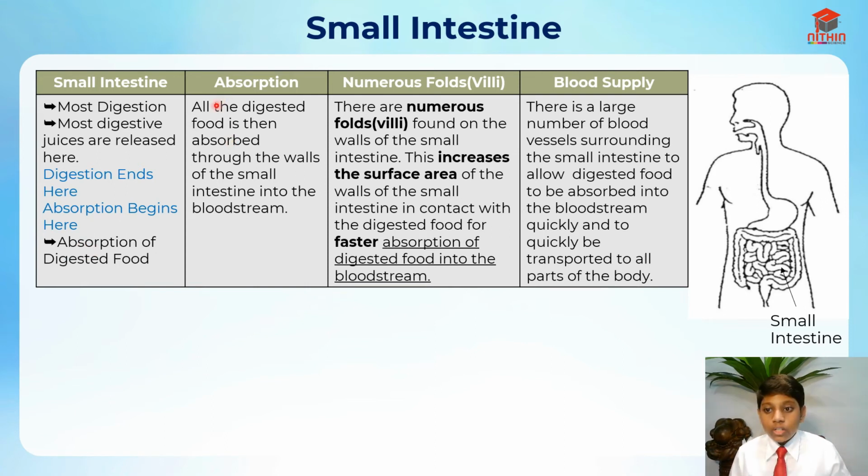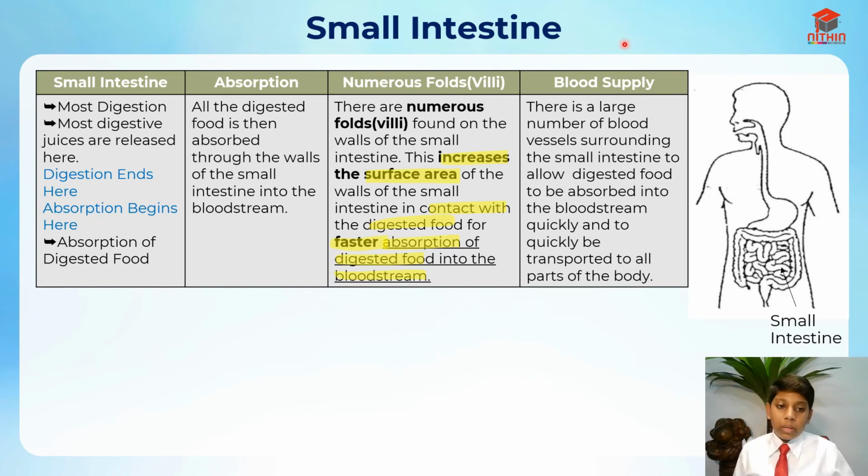Absorption is basically all the digested food being absorbed through the walls of the small intestine into the bloodstream. In the small intestine there are numerous folds called villi found on its walls. This increases the surface area of the walls in contact with the digested food, for faster absorption of the digested food into the bloodstream. Another surface area concept is here. I hope you understand that.